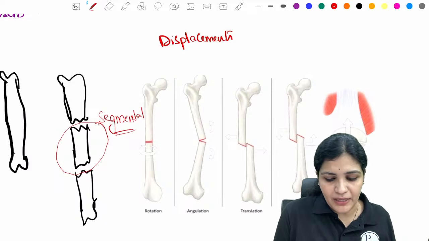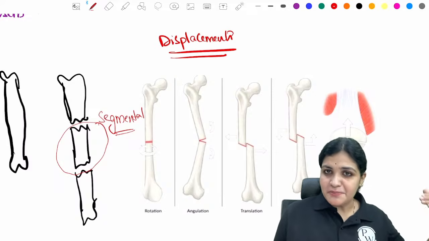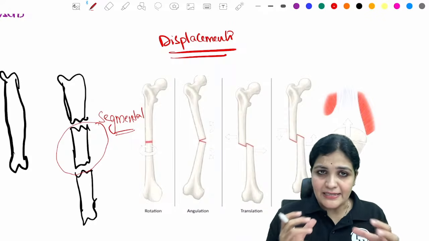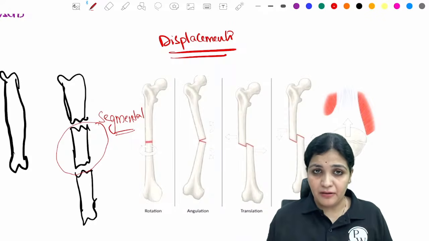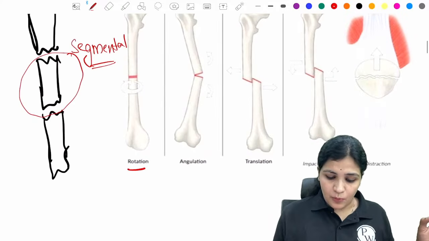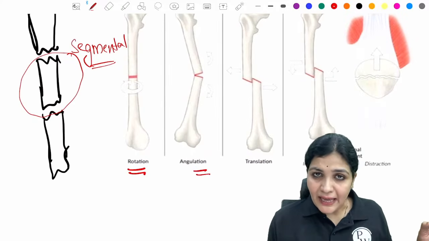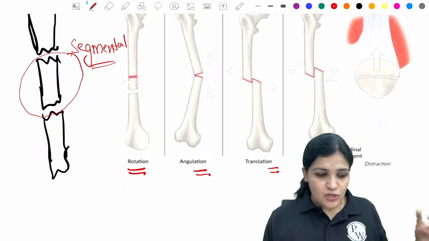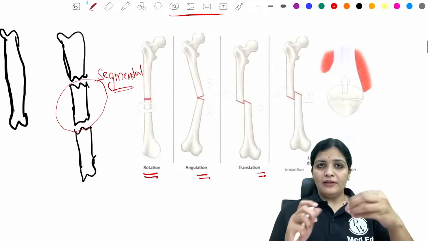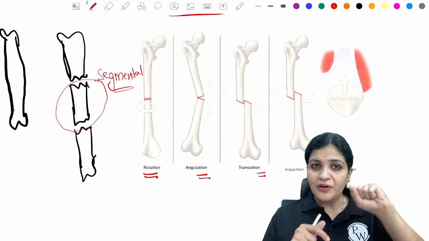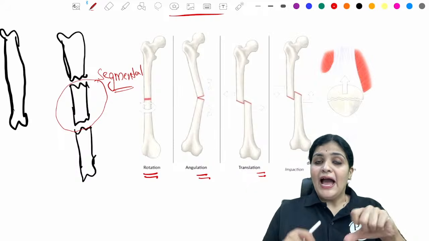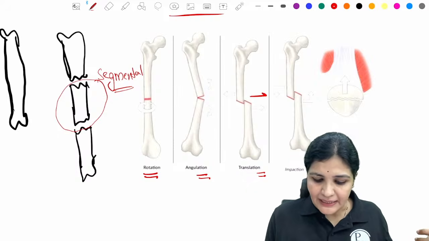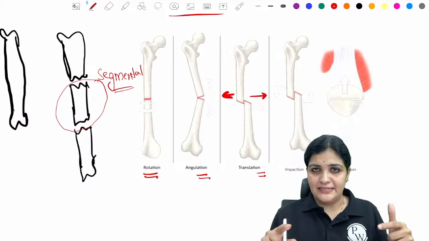fracture. So I've told you there are three types of fractures, right? Undisplaced, mildly displaced, and fully displaced, right? So whenever there is a displacement, what happens to those particular fragments? Those fragments can rotate, those fragments can angulate, or those fragments can translate, right? So these are the three things which can happen. One of the fragments can rotate, which will result in rotation of the fragment, or it can angulate, or it can translate. Translate is nothing but either it is moving medially or laterally like this, right?